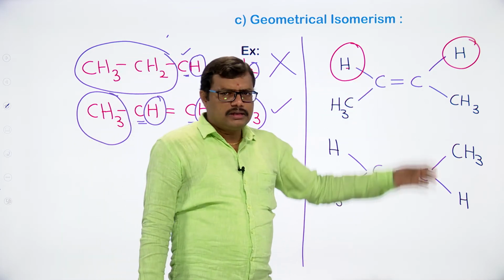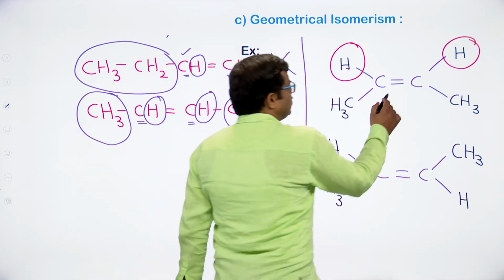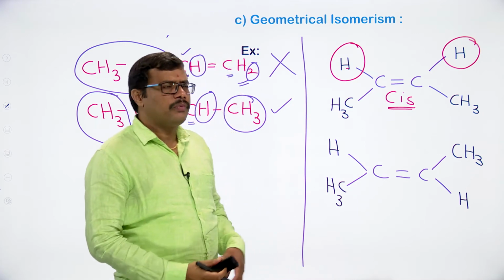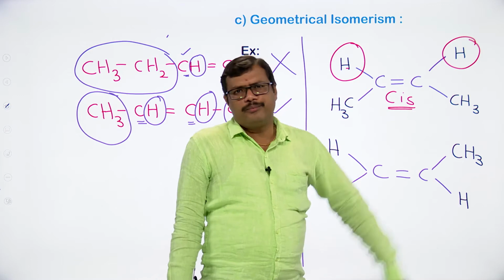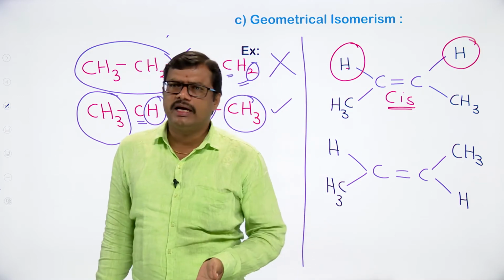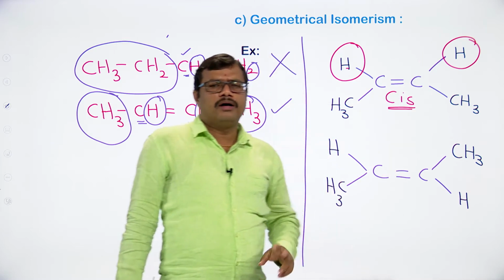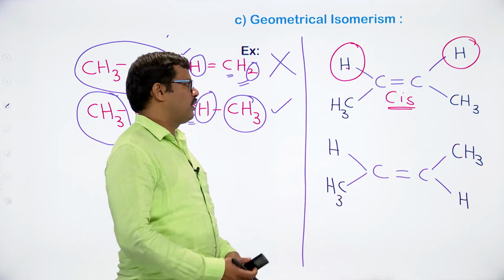So automatically this isomer is said to be cis isomer. This is a cis isomer because the two identical groups or two identical atoms are present on the same side of the double bond. So we can say that this isomer is a cis isomer, right.